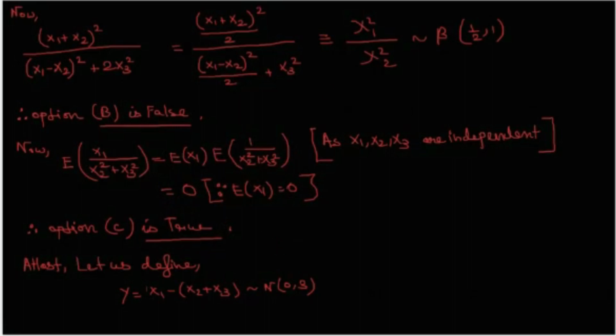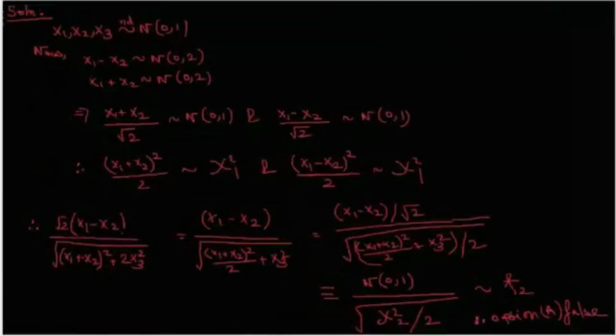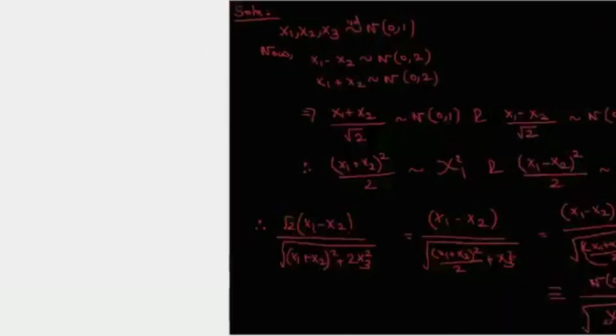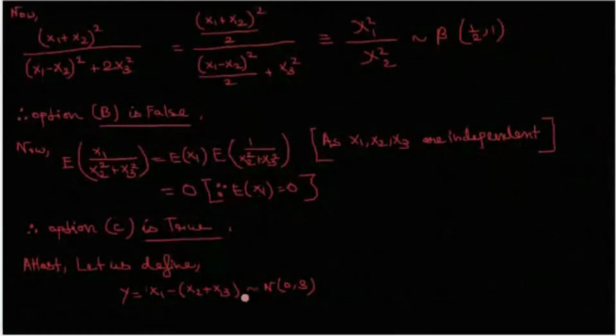Now at last we need to check the last option, which tells us that the probability that X1 is less than X2 plus X3 is equal to 1 by 3. So let us check it. We define a new random variable Y, which is equal to X1 minus X2 minus X3, which again follows normal distribution with parameters 0, 3.